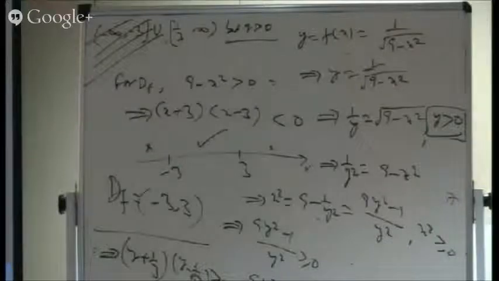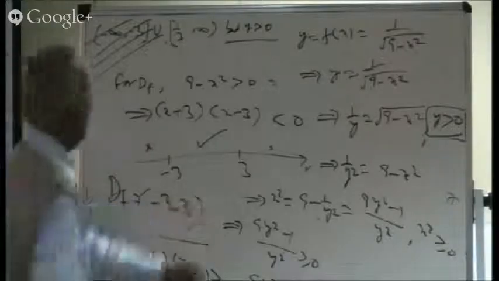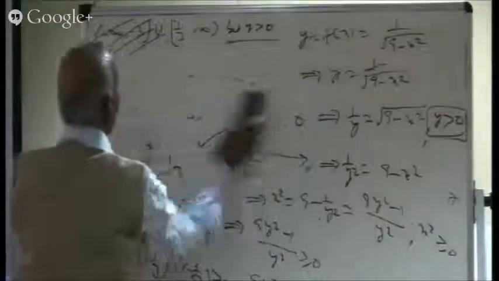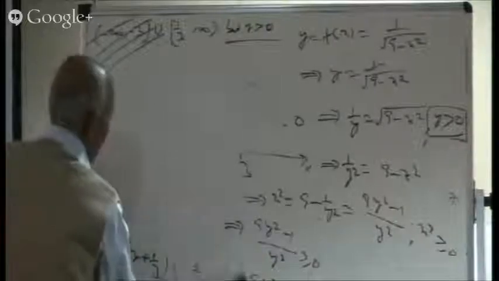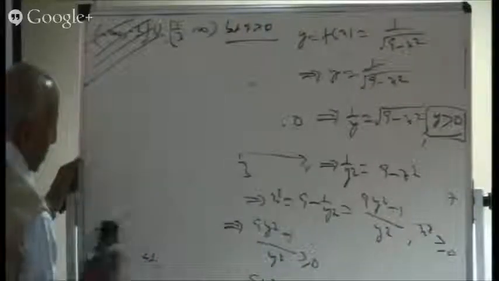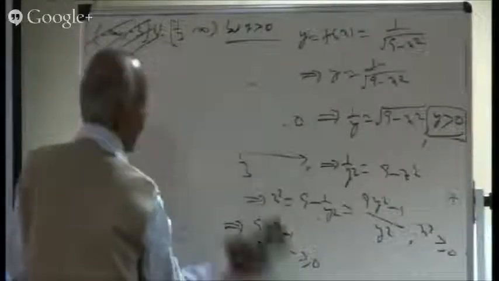Is it all right? So I have done something in between just to point out how the mistake can be committed, how it is to be rectified. So we should have taken care of that. So here I have just talked about the domain and the range, just a bit of real valued functions.